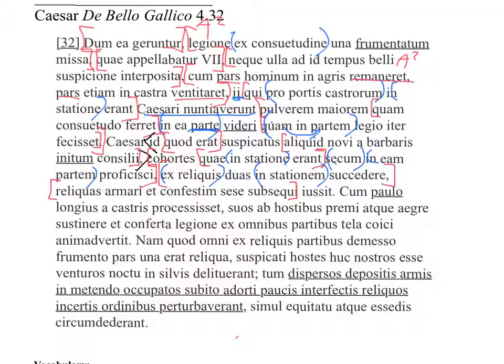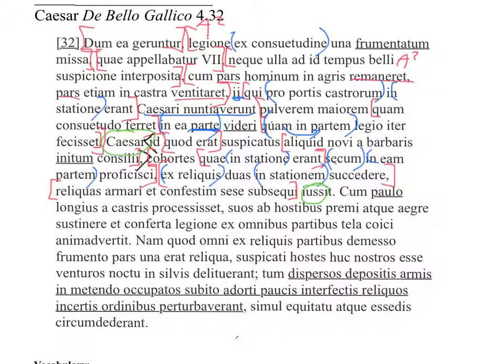So we'll start back up here from Caesar. It looks like we have two words that are not in ACIs in this little sentence. We have Caesar and we have iussit. Looks like the rest are in ACIs. So that's always fun. Or in participial phrases. Caesar, having suspected it, and that's erat, quod erat, which was the case. Namely that something of a new plan was begun by the barbarians.